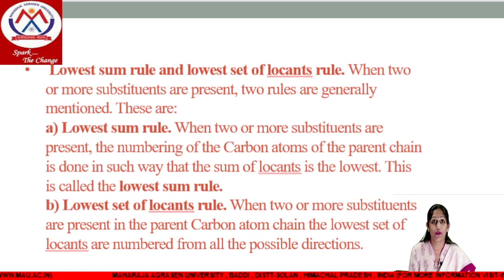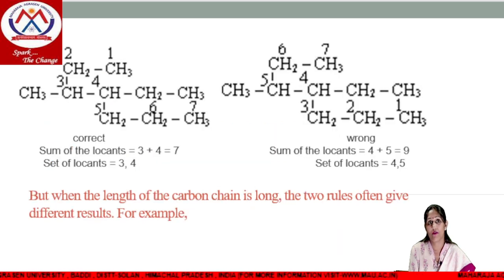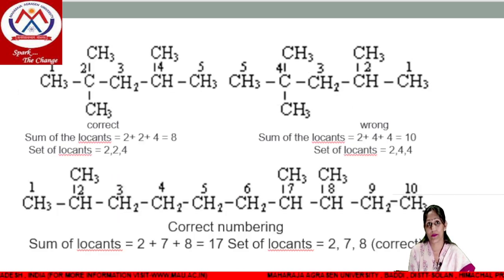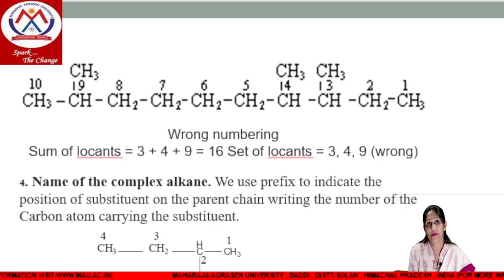Similarly, the lowest set of locants rule. In this, when two or more substituents are present in the parent carbon chain, then we will select the lowest set of locants from all the possible directions. For example, in this, the substituents are present on 3 and 4 positions, then we will select this. And if the locants are present in the same structure at 4 and 5, then we will select the one with 3 and 4. And this is a similar example for the locant rule.